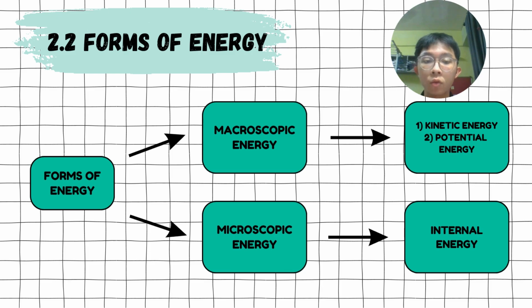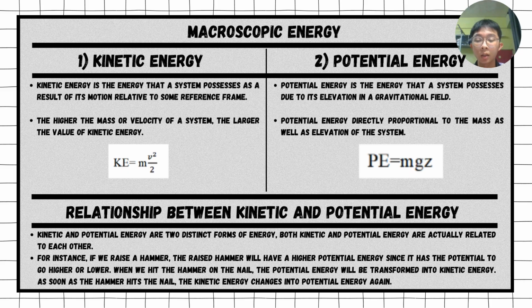So basically, we have two forms of energy, which are macroscopic energy and microscopic energy. Macroscopic energy refers to kinetic energy as well as potential energy, and microscopic energy refers to internal energy. Basically, kinetic energy is the energy that a system possesses as a result of its motion relative to some reference frame. The higher the mass or velocity of a system, the larger the value of kinetic energy.